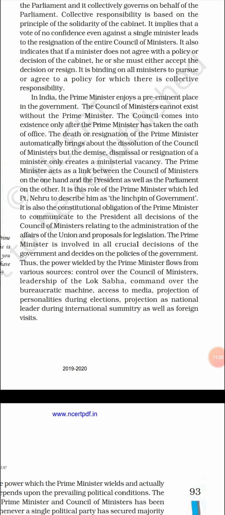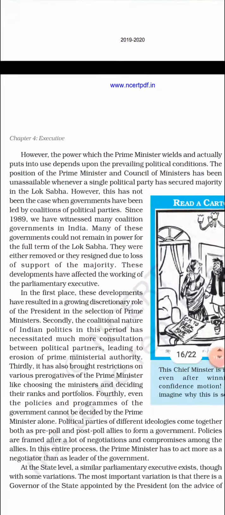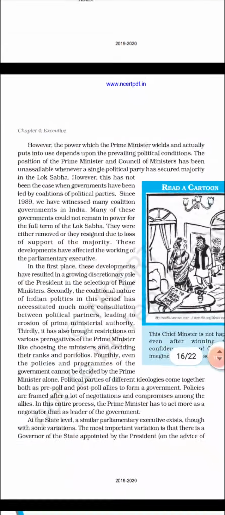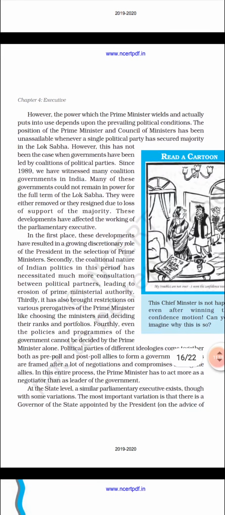Now, initially when there was only one political party, like after independence, only the Congress government was there. Okay, so the leader of the Congress party became the Prime Minister. But after 1989, we have had many coalition governments, many coalition parties coming together in order to form a government. At that time, one person who had been accepted by all the members of the parties became the Prime Minister of India.